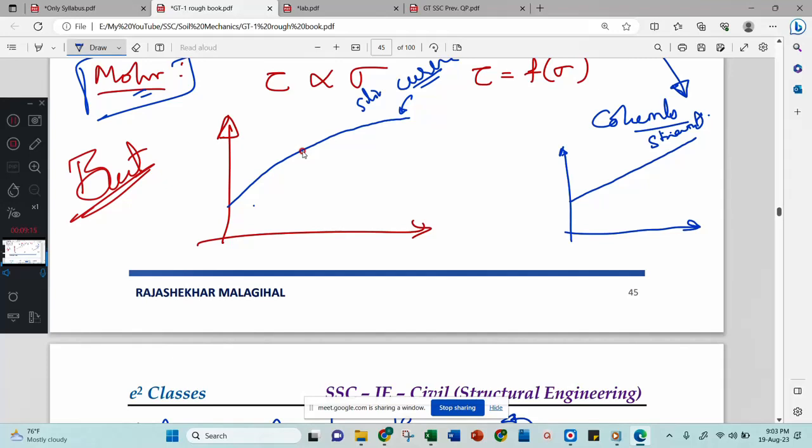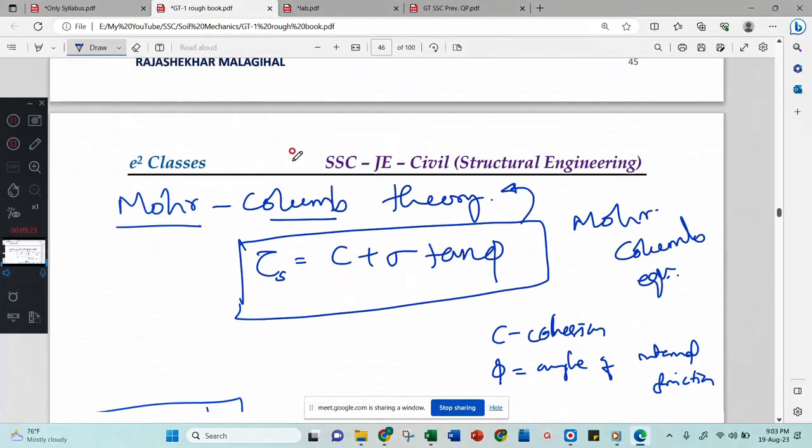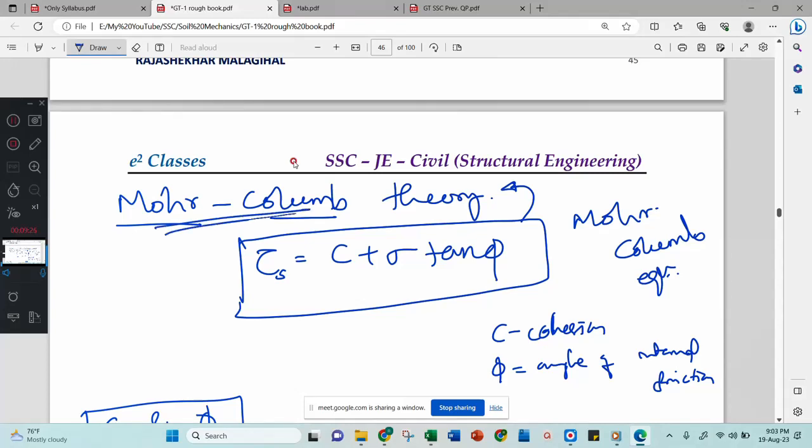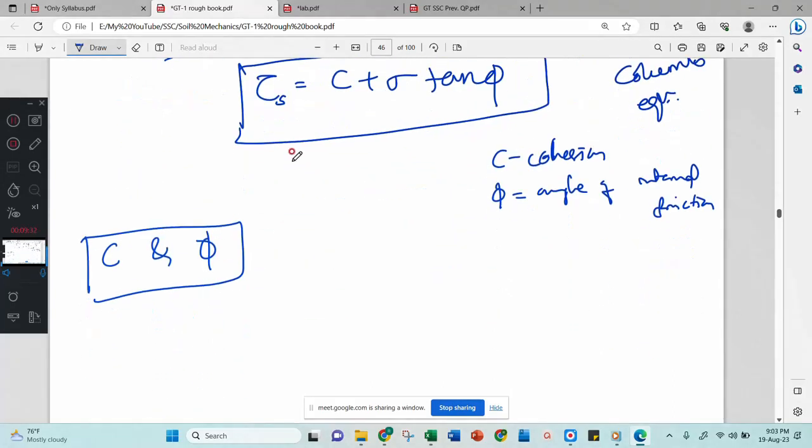Moore considered it a slight curve, but he was unable to give the exact equation for this curve. That's why both together agree on one concept, the Moore Coulomb theory. That is, tau s equal to C plus sigma tan phi is considered the Moore Coulomb equation, where C is the cohesion and phi is the angle of internal friction.